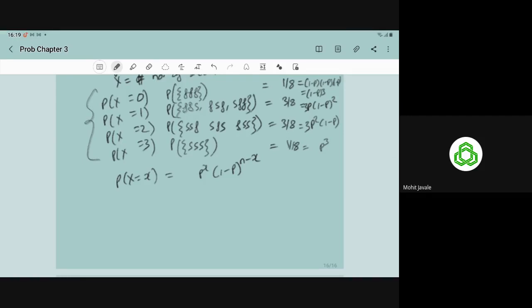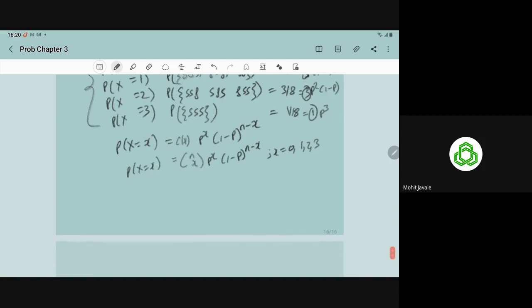But here we have seen that the coefficients are 3, 3, 1, and 1. So from where is it coming? We write it as some constant or coefficient, and that is nothing but nCx: nCx p to power x, 1 minus p to power n minus x, for x is equal to 0, 1, 2, 3. So now the question arises: from where have we written this nCx?